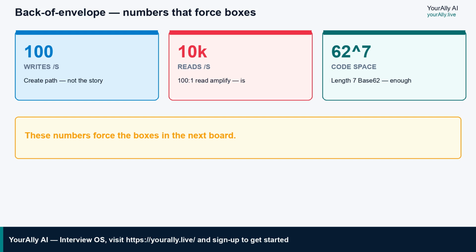So what do you say in the room? I size the code alphabet before I draw Redis. Those three numbers, write rate, read amplification, alphabet length, force an allocator on the write path and an edge cache on the read path. Next board is the HLD those numbers demand.